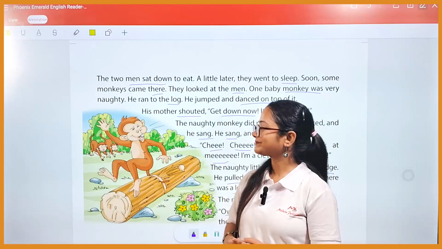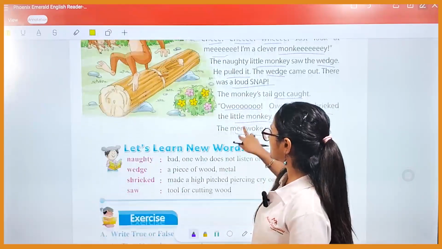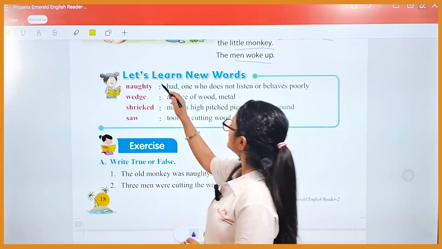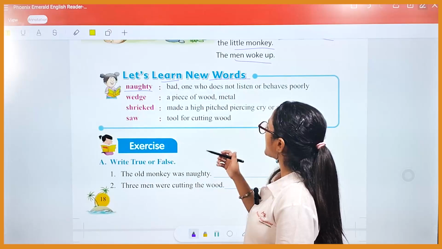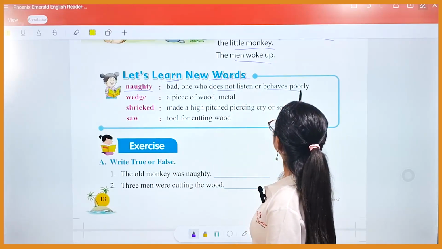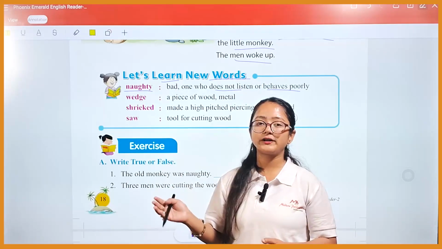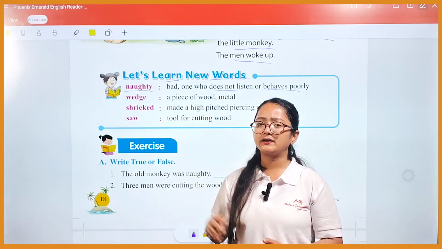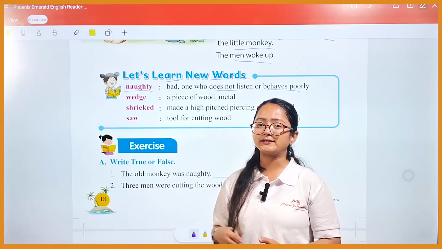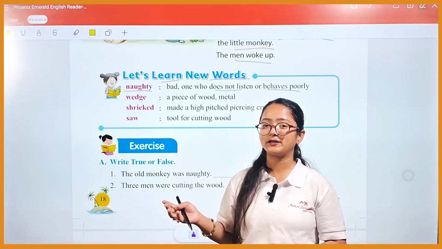Now students, let's move into the word meaning. Let's learn new words. First word is naughty, which means bad, one who does not listen or behaves poorly. So naughty means the bad one who does not behave or does not listen in a good manner. Like in this story, the baby monkey was naughty.